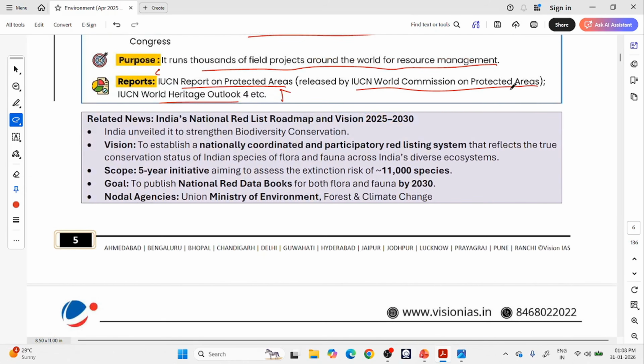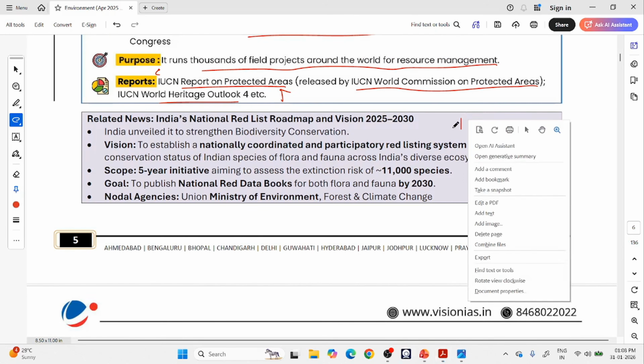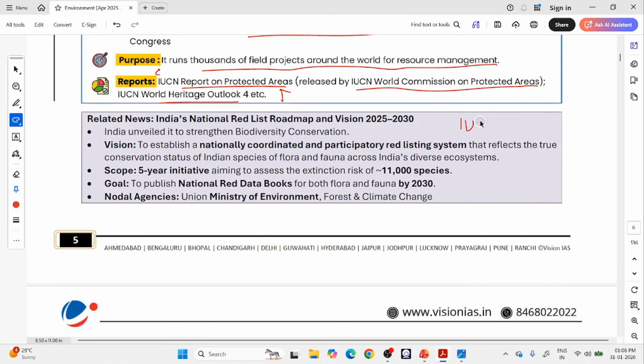Similar to the IUCN Red List, which IUCN is releasing, in the same way India is also preparing its own national red list roadmap. We have a vision for the period 2025 to 2030. For this 5-year period, we want to prepare our own red list for all the species in India. This list is prepared for almost 11,000 species in India. So it is a 5-year initiative aiming to assess the extinction risk of 11,000 species.